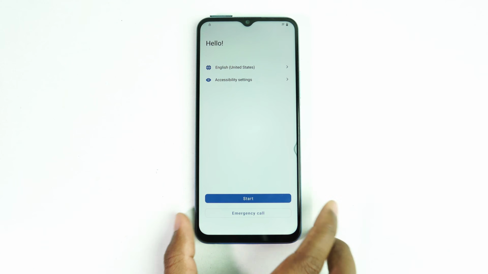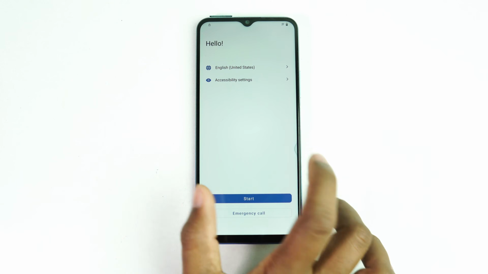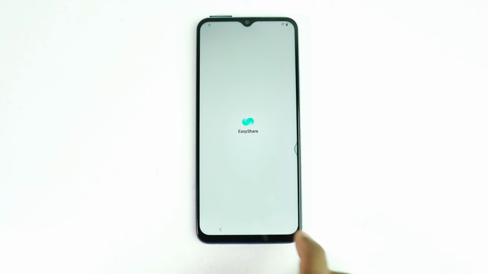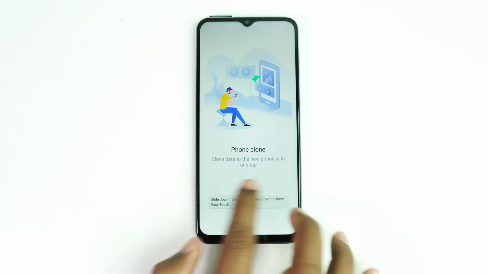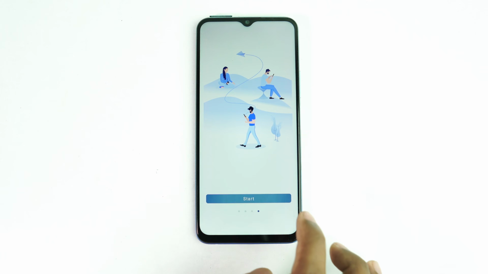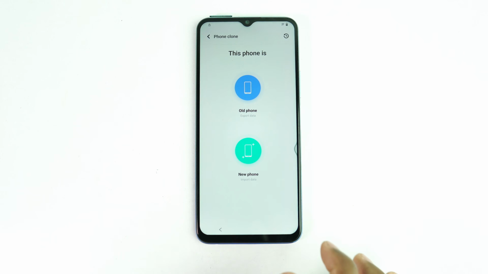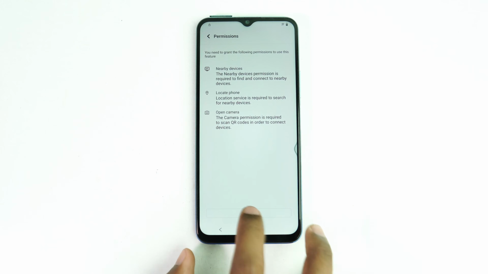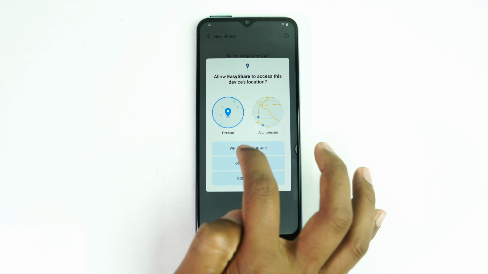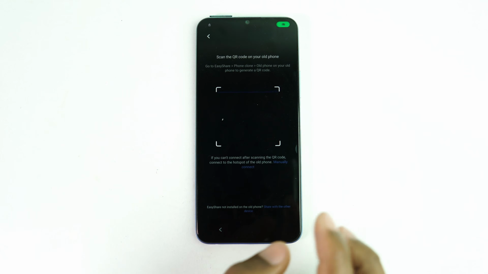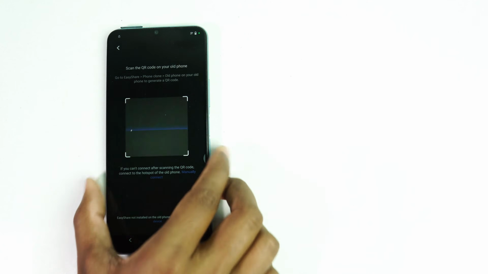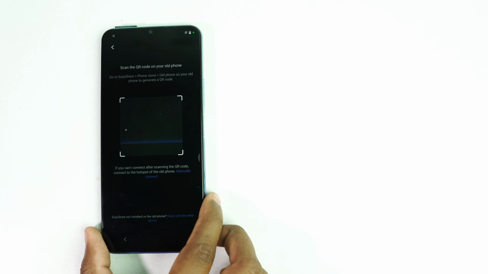Okay, so we come back here. Now click this icon, easy share, agree, start. Now phone clone, then click new phone, Android, got it, allow everything. Okay, so now you need to scan the QR code. But first, now you need another Android phone.